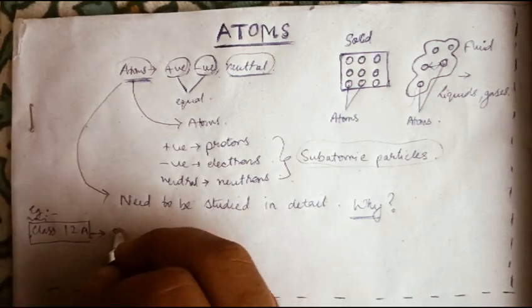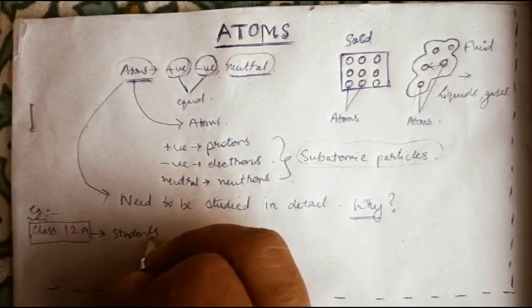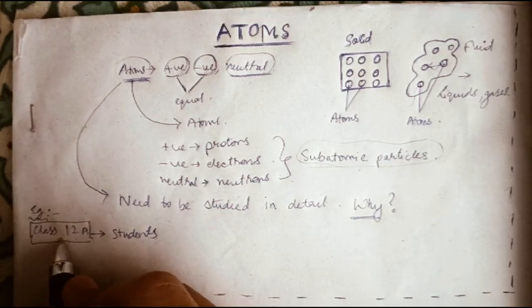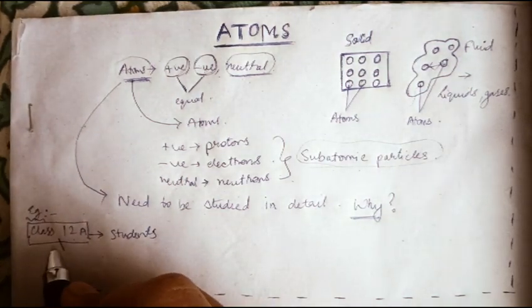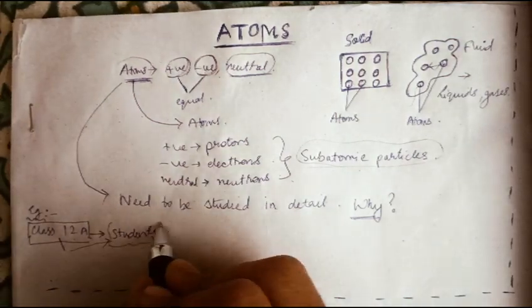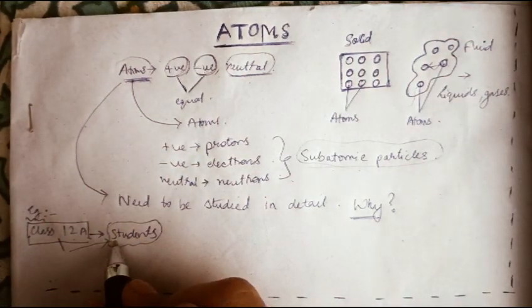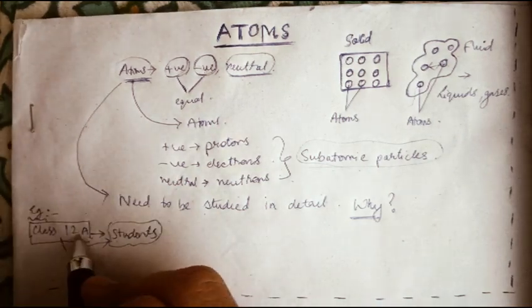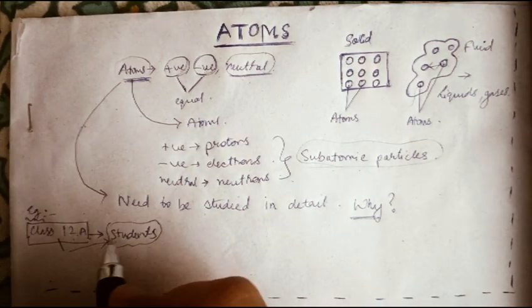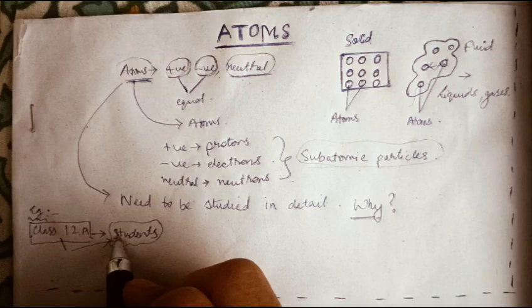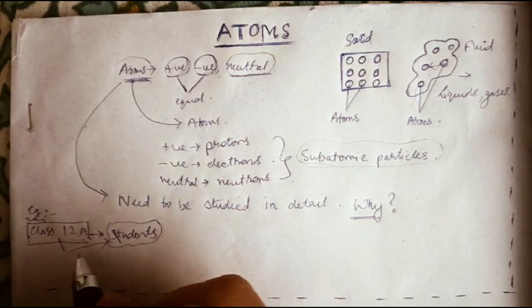This class will be composed of students, right? If I have to describe this classroom, then how will I describe it? I will look at the students. If the students are creative, for example, they are very good in art and everything, then I will say that class 12A is a very creative class, right? Some students might be very studious, so I can say that class 12A is studious.